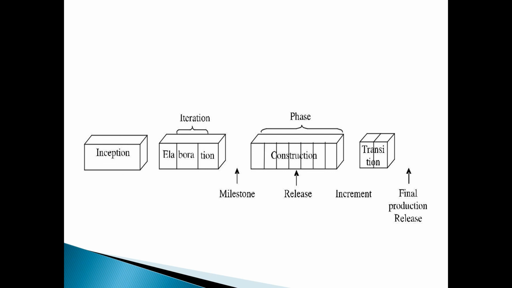Next we will read about the Unified process. The Unified process is iterative software development for building object-oriented software systems. So why are we going to the Unified process?